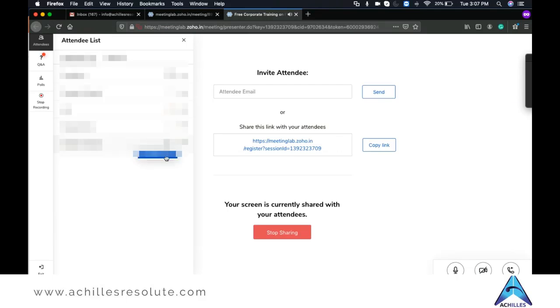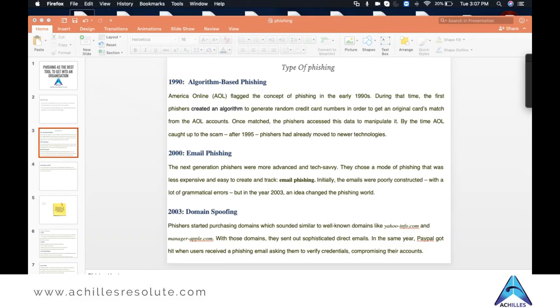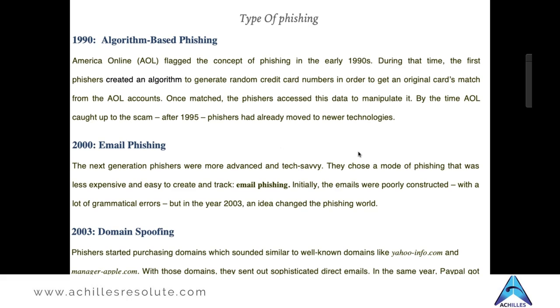And once these credit card numbers used to match, the phishers accessed these kinds of data to manipulate it. Then came email phishing, which we just saw.